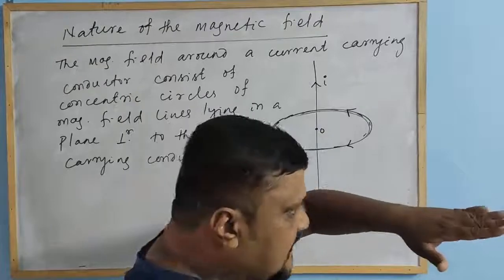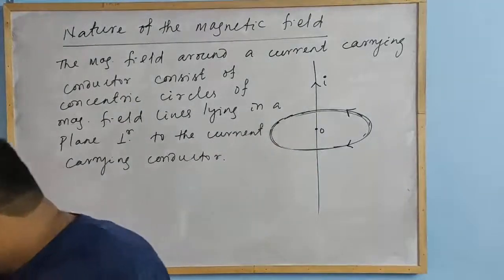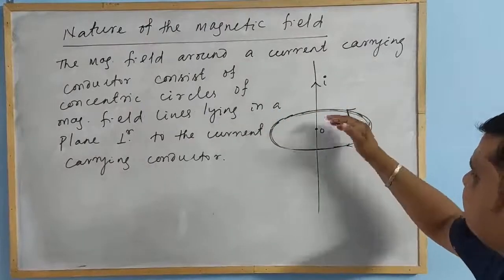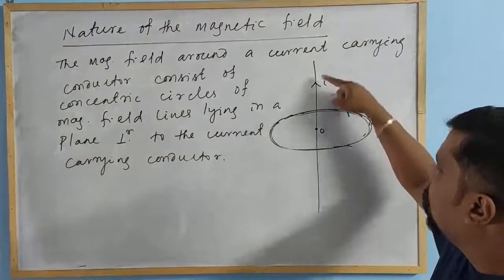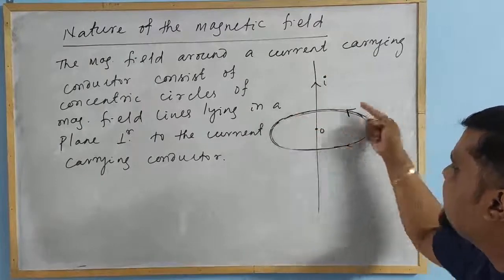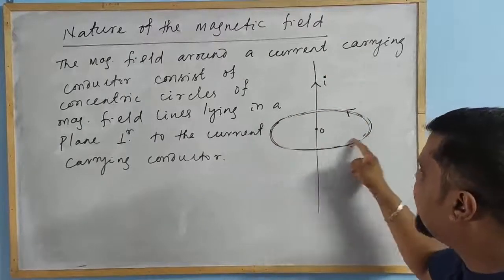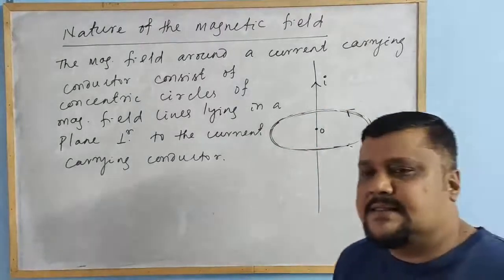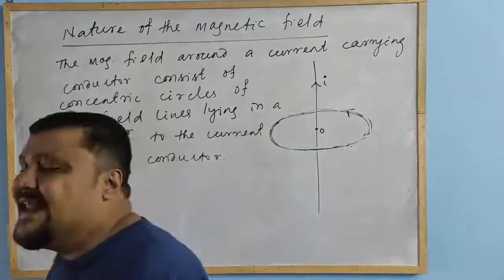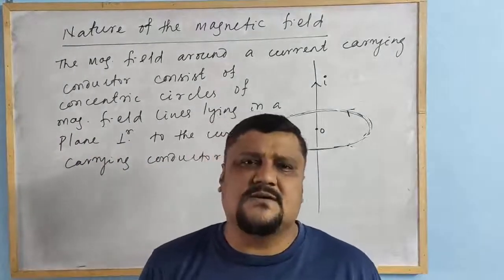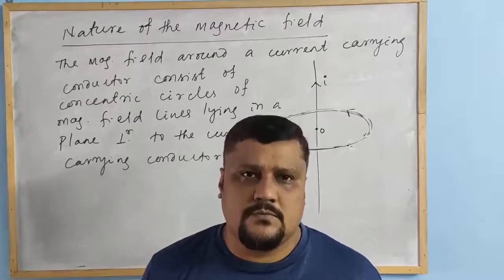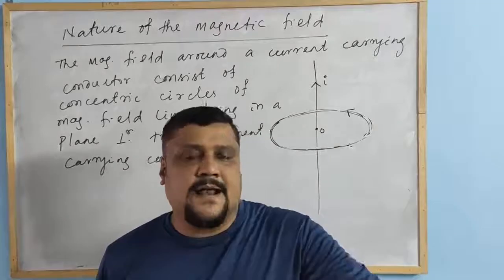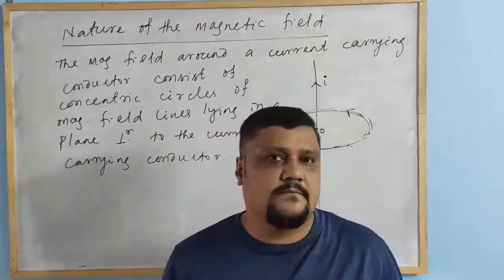So from this concept we can know in what direction the current flows, and what is the direction of this magnetic field, whether it is clockwise or anti-clockwise. That can be known by the grip rule, or you can also say the right hand thumb rule, but it is something different from the right hand thumb rule in cross product.